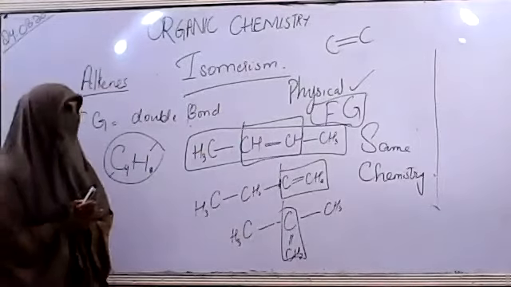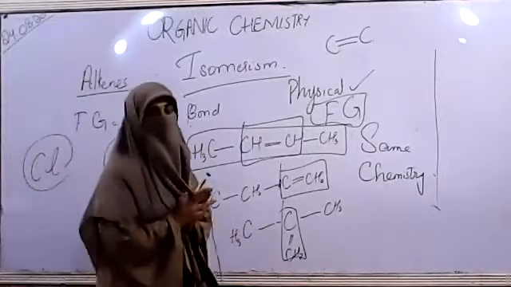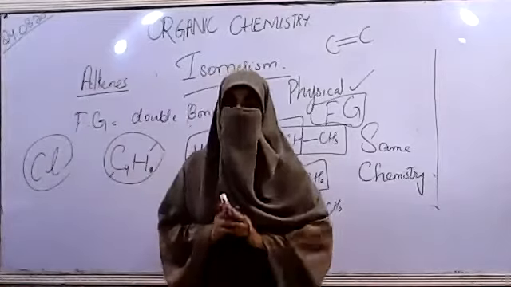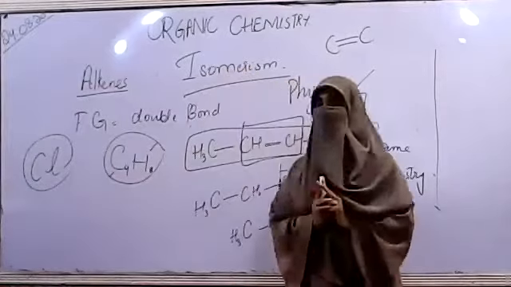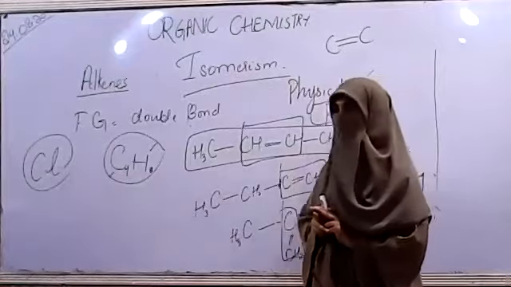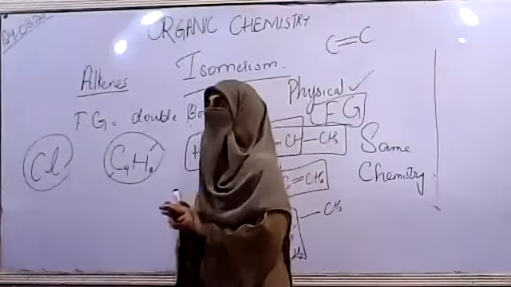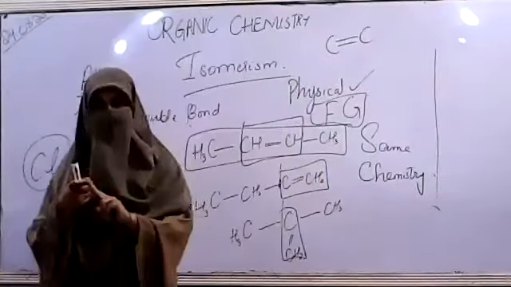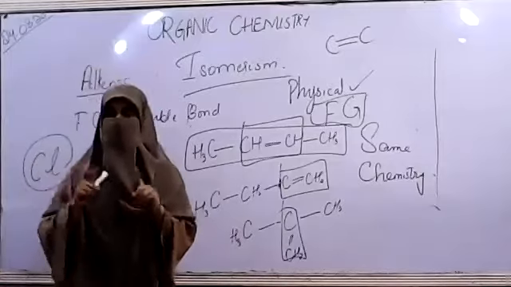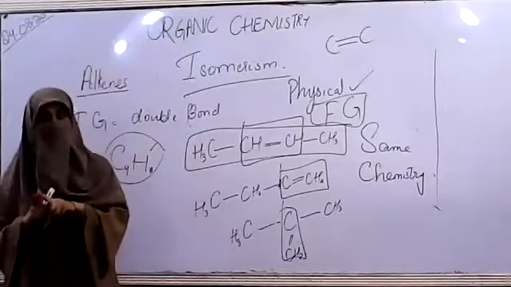So those students who were asking me, ma'am, it is written that chemical properties may or may not change, what are the reasons? So beta, the reason is if the functional group is changing, as I explained to you in the case of alcohol and ether. I mentioned how the functional group changes in that case.